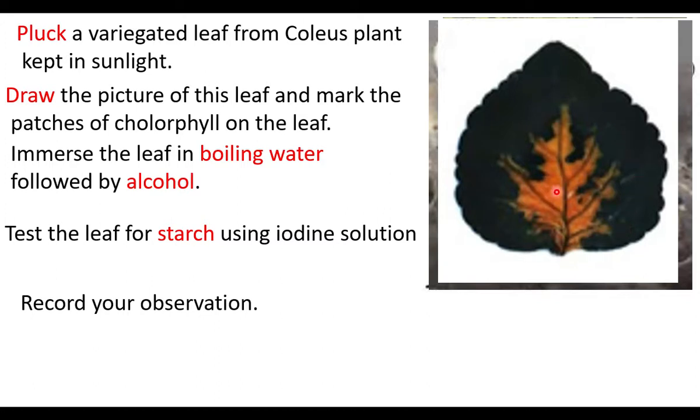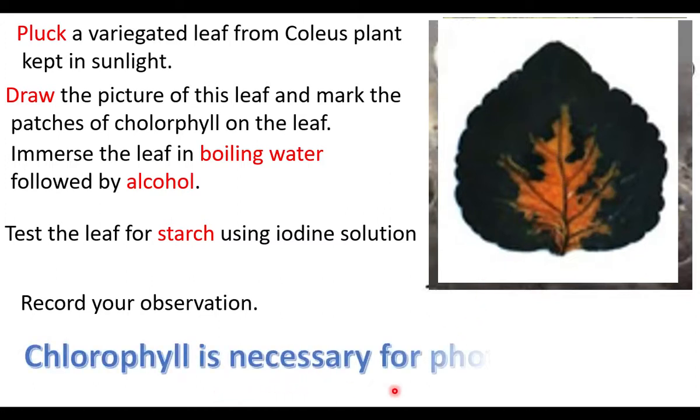The area without chlorophyll failed to produce starch. From that we can understand that chlorophyll is necessary for photosynthesis.